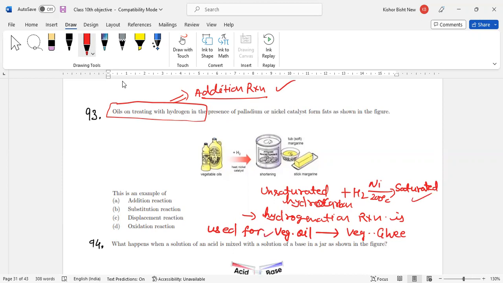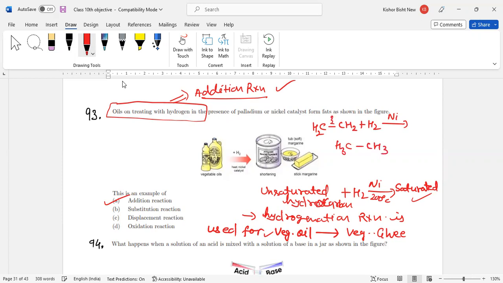And this is the important question. So which one is your answer in this one? This is the addition reaction. Now you write, whenever you write alkene, unsaturated is alkene, CH2=CH2 plus hydrogen in the presence of nickel, and it will form CH3-CH3.